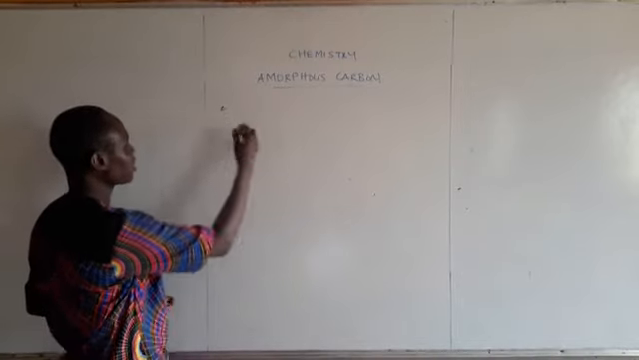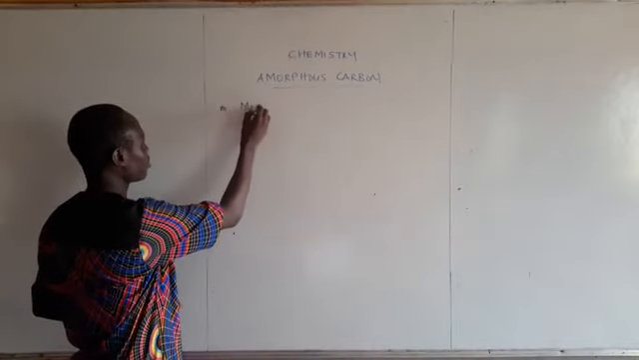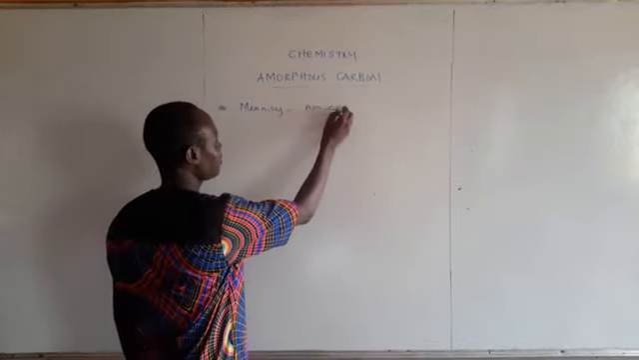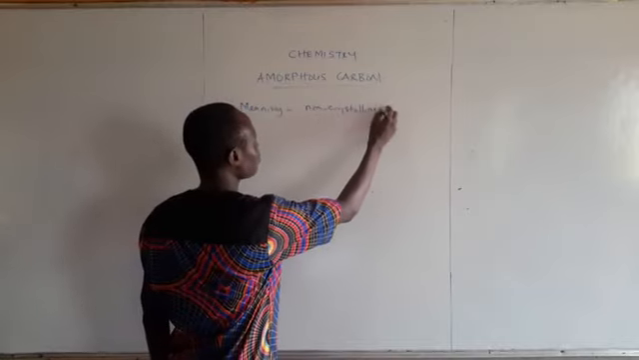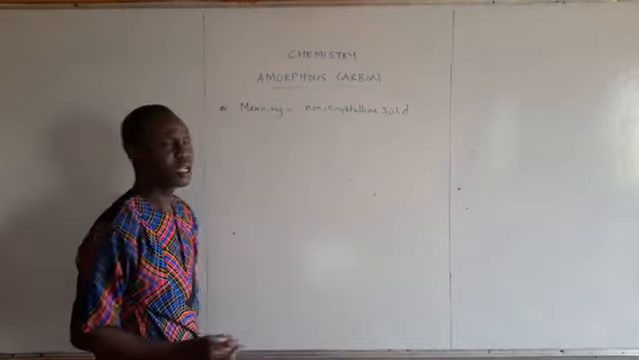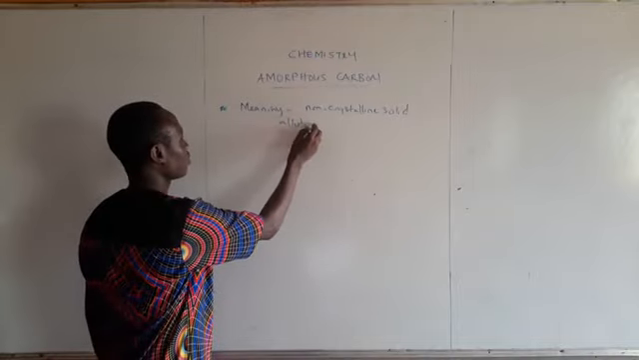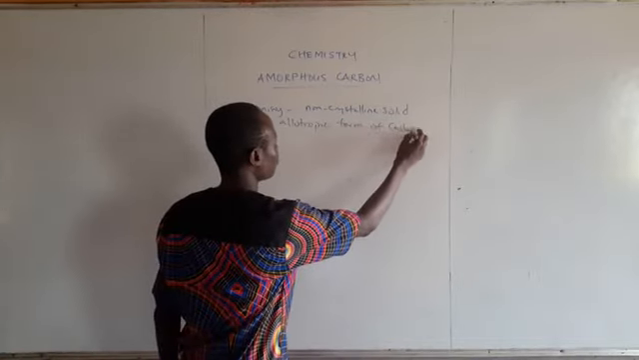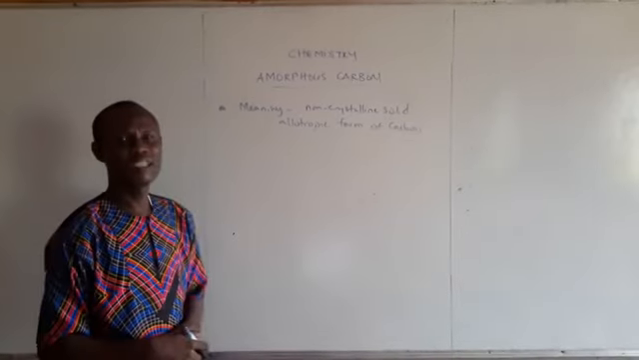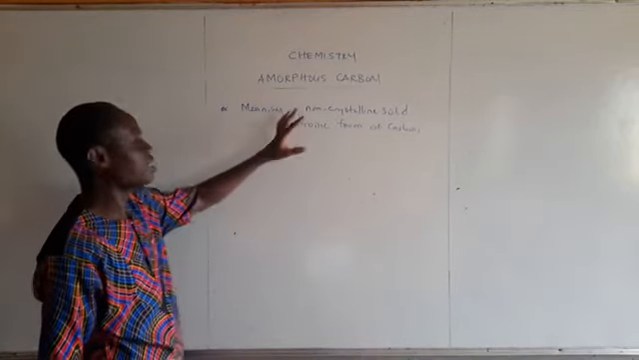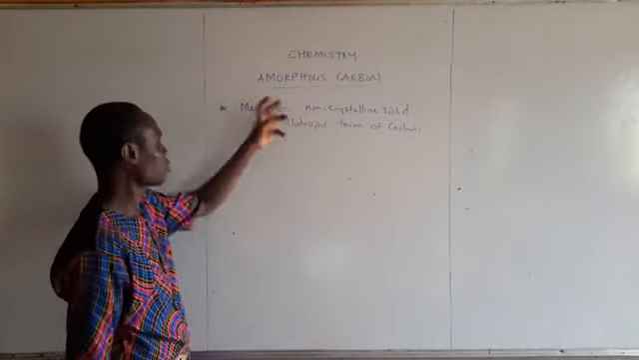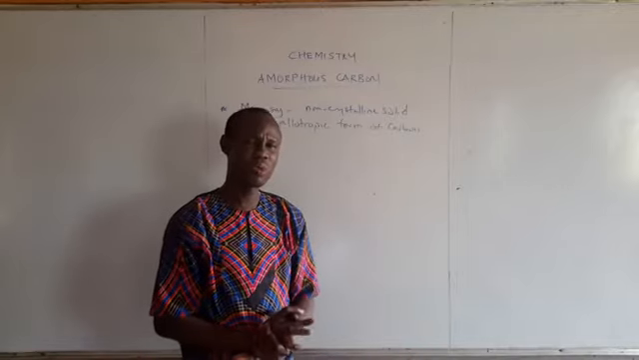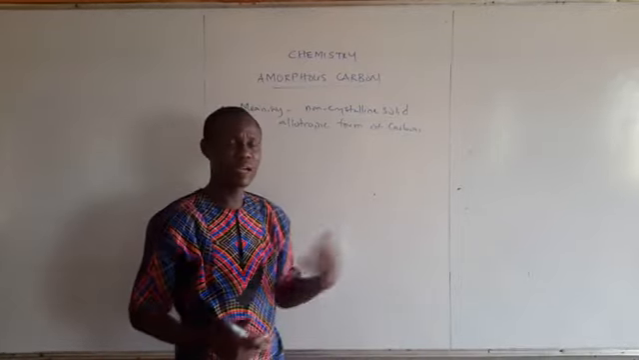So the first thing that we treated in that class is the meaning of amorphous. Amorphous carbon is a non-crystalline solid allotropic form of carbon bounded together by impurities. That means you have the presence of impurities in this amorphous carbon.